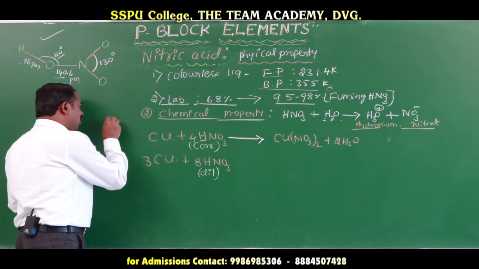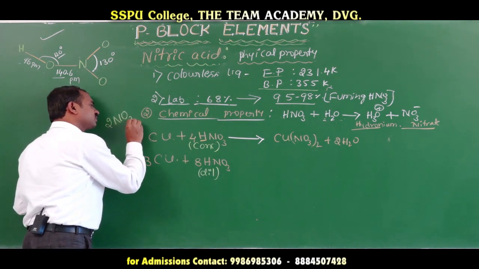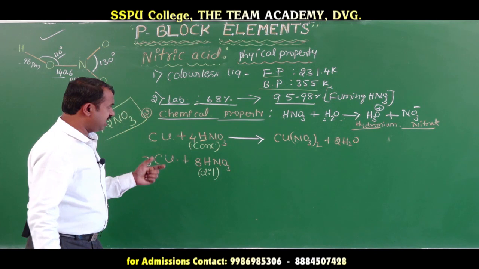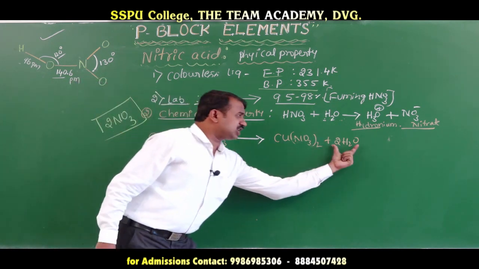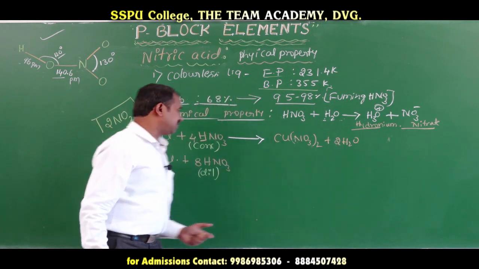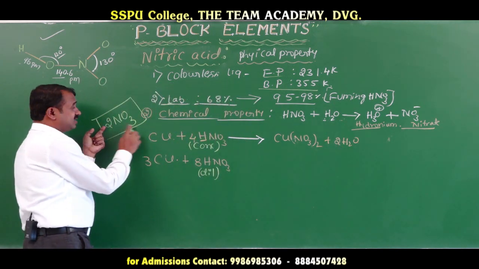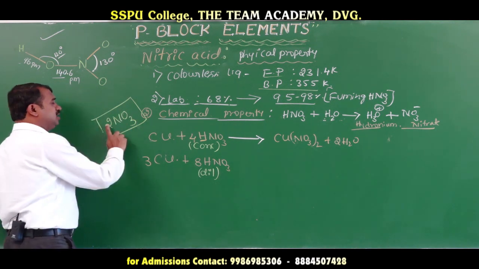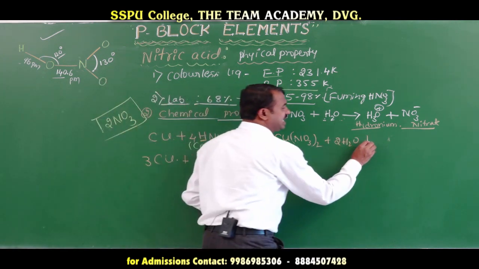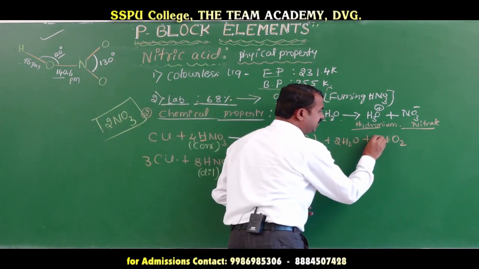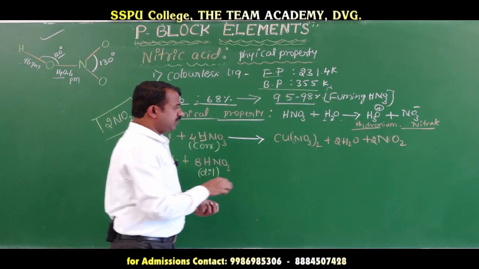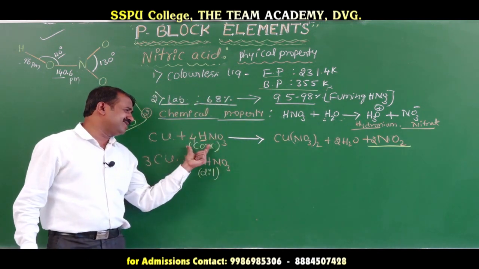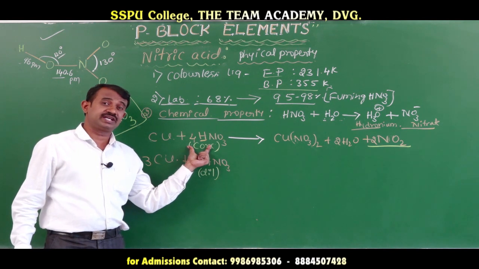So 2 molecules of NO3 remain. Oxygen is consumed in water. How many oxygen in total? 6 oxygen. If 2 oxygen are gone, the total is 4 oxygen, with 2 nitrogen. The gas released is nitrogen dioxide. This is very important. Which gas is released when copper reacts with concentrated HNO3? Nitrogen dioxide.